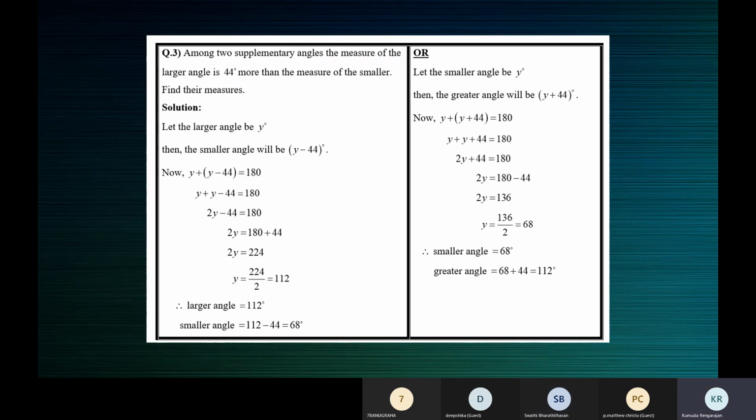Children, if you're not very sure about the understanding, please work it out. I'll give you more questions like this in the next class. Please practice working these two word problems. Now, Matthew, tell me, how did you get 112 and 68 directly?